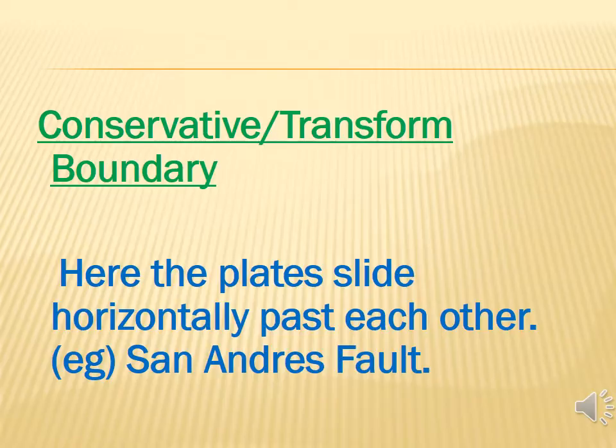Got it? So we have seen three types of plate boundaries: convergent boundary, divergent boundary and conservative or transform boundary. For convergent boundary, we have seen the example of Himalaya, which is called the fold mountain. For divergent boundary, we have seen the example of mid-Atlantic ridge, and for the conservative or transform boundary, we have seen the example of San Andreas Fault.